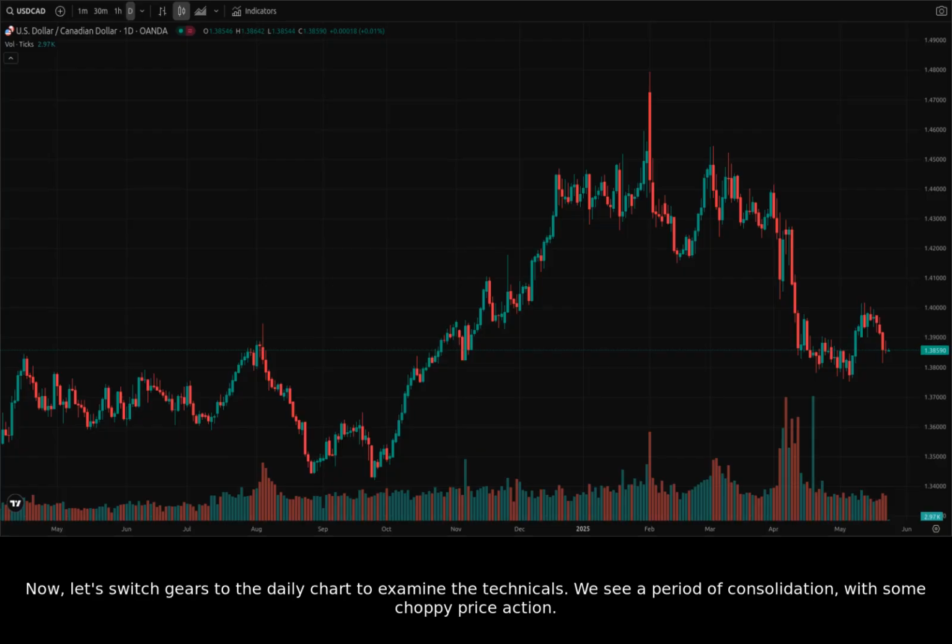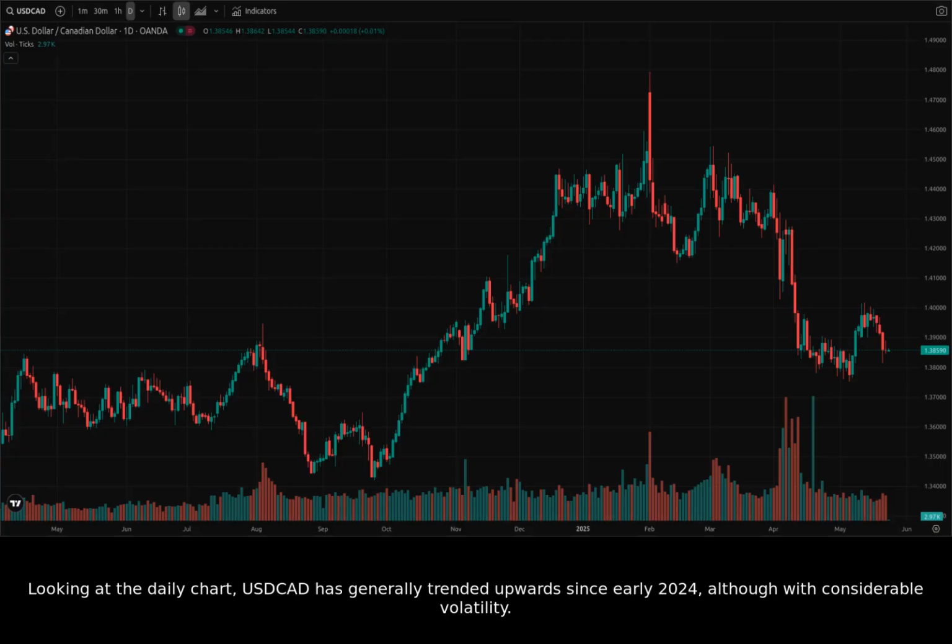Now, let's switch gears to the daily chart to examine the technicals. We see a period of consolidation with some choppy price action. Looking at the daily chart, USDCAD has generally trended upwards since early 2024, although with considerable volatility.